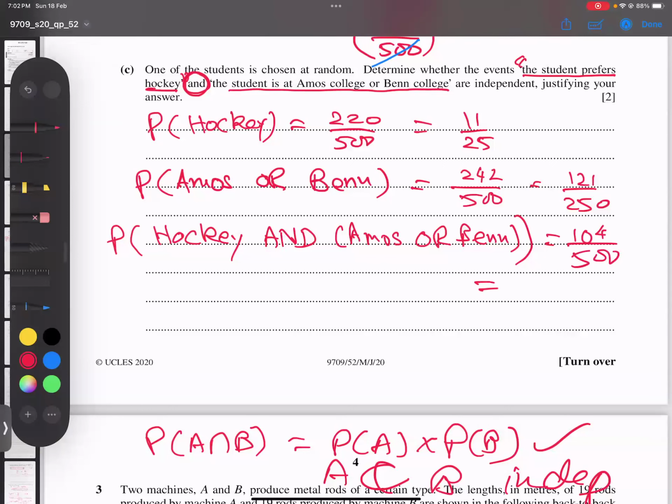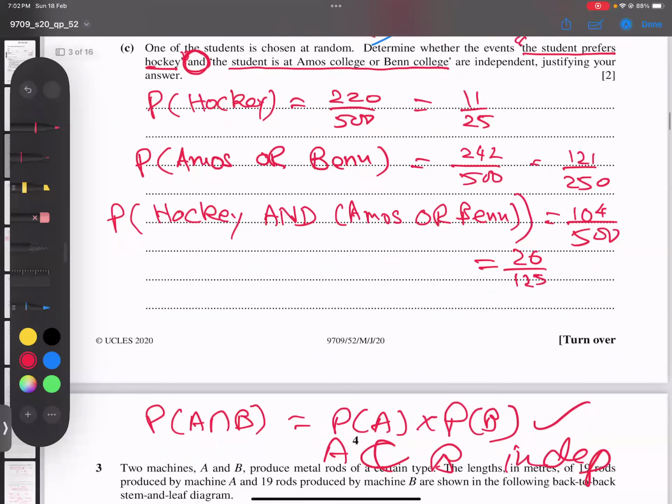Simplifying is not compulsory, but if you do it, good. Otherwise, no problem. 26 over 125, sorry, 125. Now, students, what is the formula? I'm writing this formula up here. Get ready. So probability of hockey and Amos or Ben College.